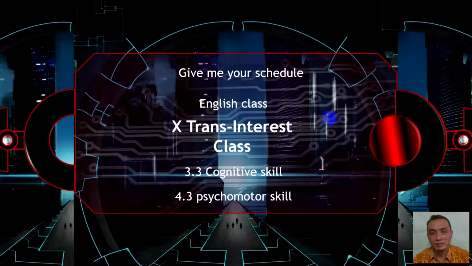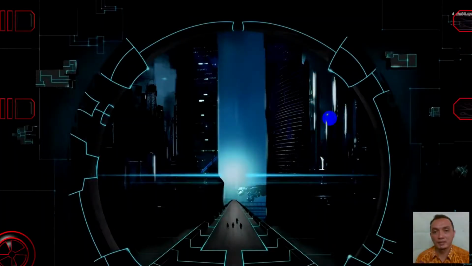While I start, students, this new screen already shows a title, Give Me Your Schedule, and then English class, 10 translators class or Lintas Minat class. And then in 3.3 there is a cognitive skill, and in 4.3 there is a computer skill. To make you know about the contents of 3.3 skills, let's go to the next layer.